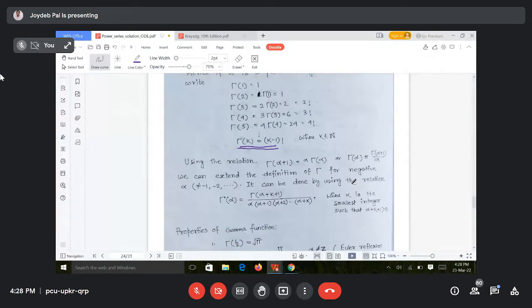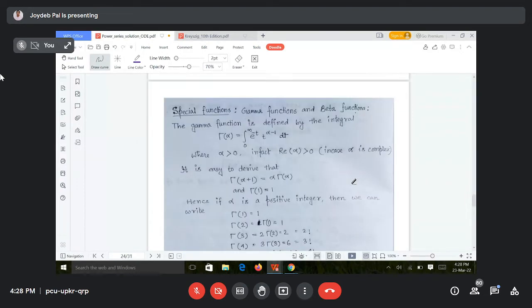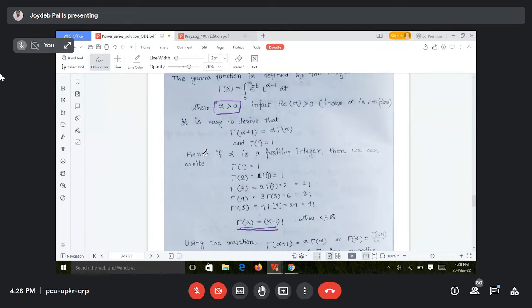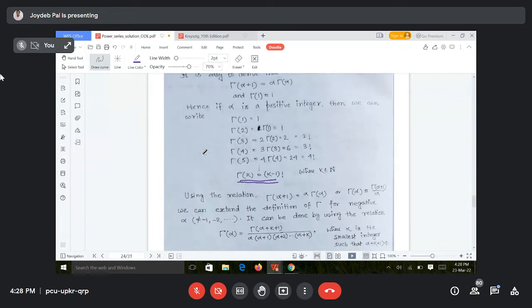Okay. Now, in the basic definition, I told alpha should be positive. But if you apply this property of gamma function and extend it, it can be extended for negative real numbers also.